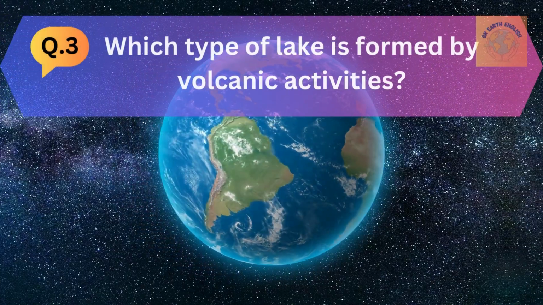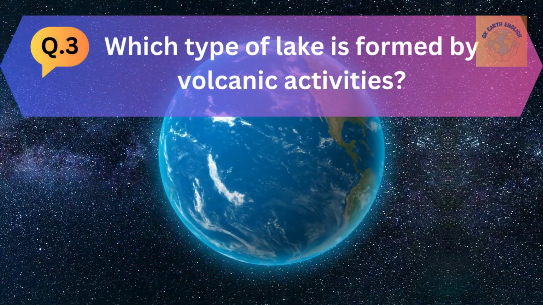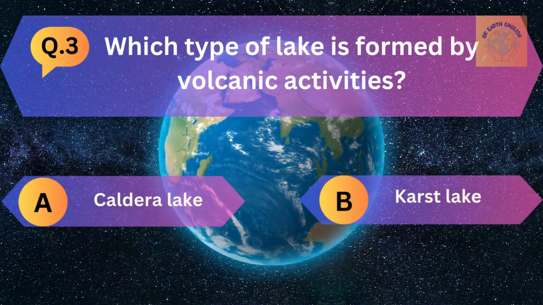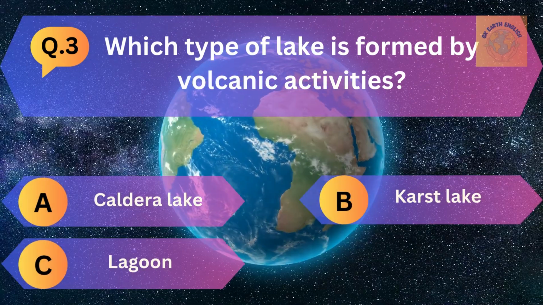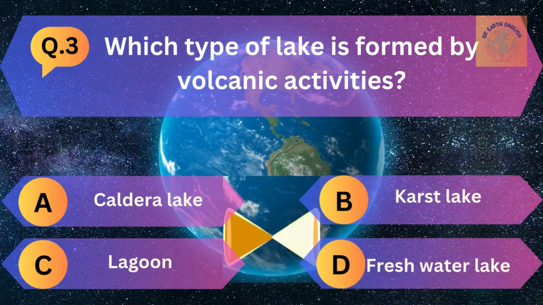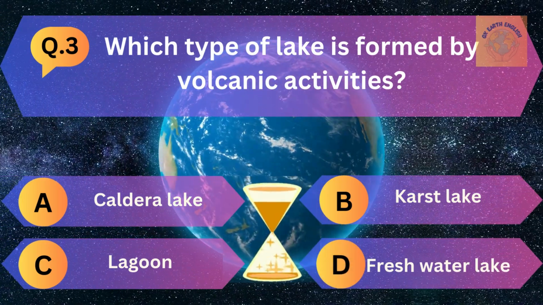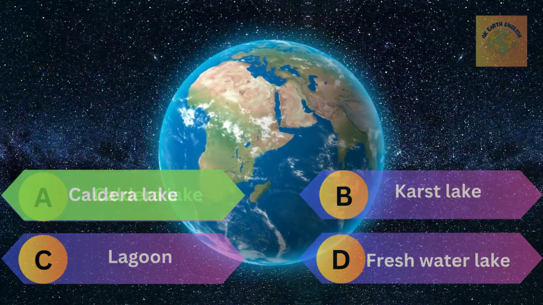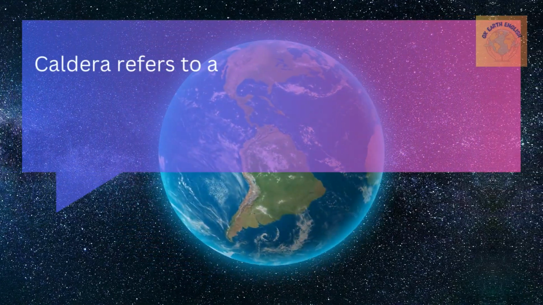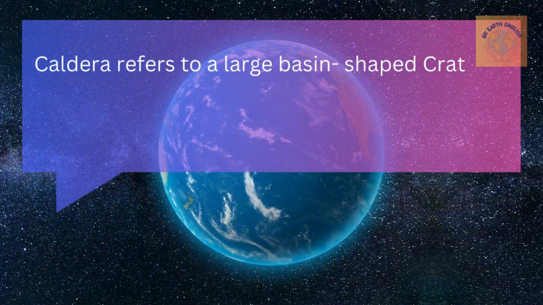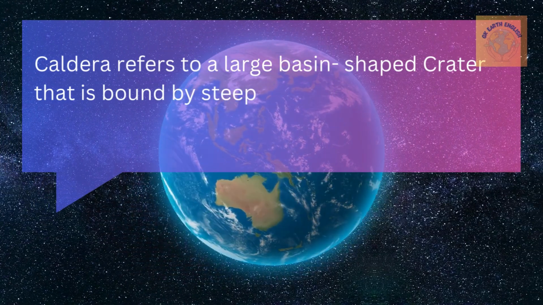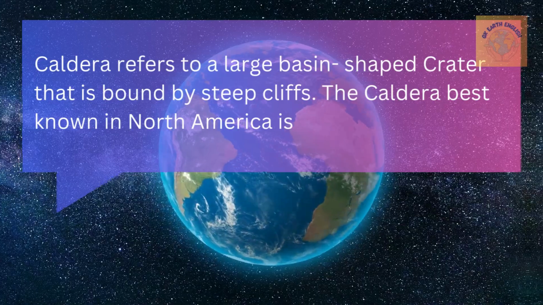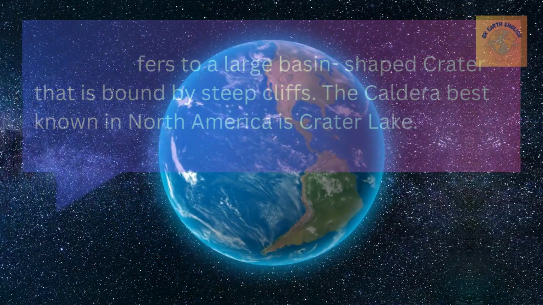Question number 3. Which type of lake is formed by volcanic activities? A. Caldera lake, B. Karst lake, C. Lagoon, and D. Freshwater lake. The correct answer is Caldera lake. Caldera refers to a large basin-shaped crater that is bound by steep cliffs. The caldera best known in North America is Crater Lake.